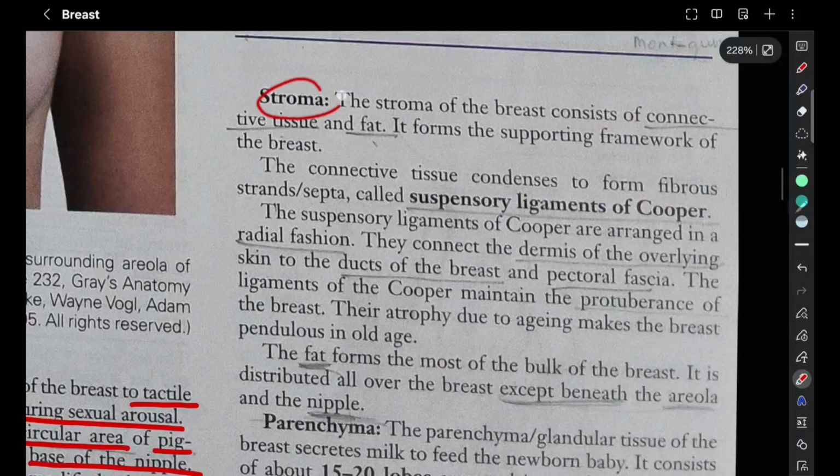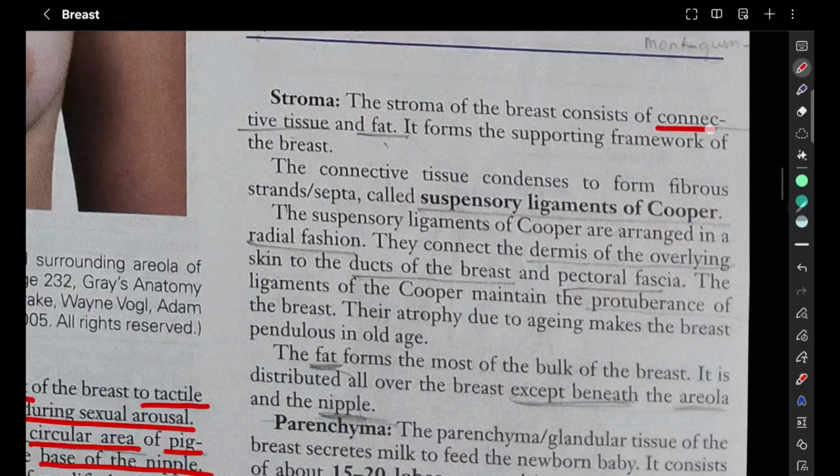Now we are going to the stroma. The stroma of the breast consists of connective tissue and fat. So the stroma contains connective tissue and fat. It forms the supporting framework of the breast.